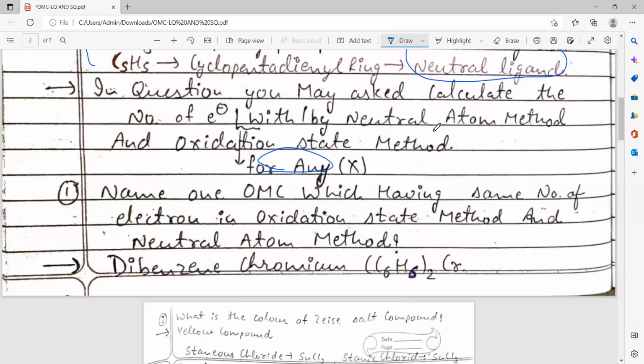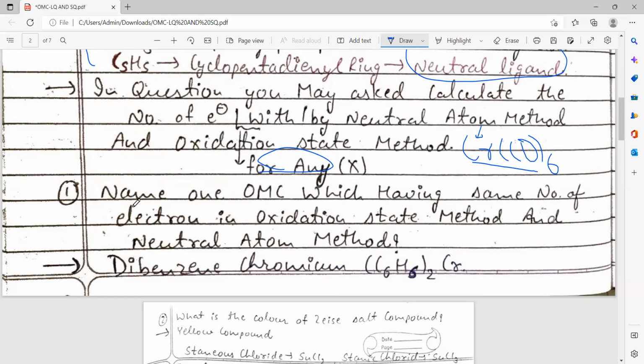In short questions you may be given a species like Cr(CO)6, and you have to find the oxidation number, or you may be asked by which method, neutral atom method or oxidation state method. You can find their EAN also, or it may be asked only for its oxidation number.